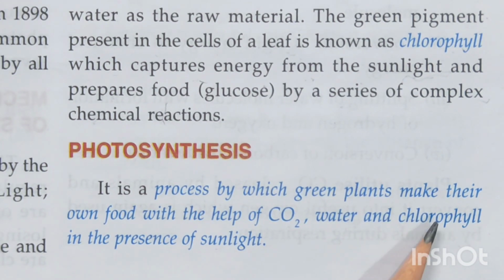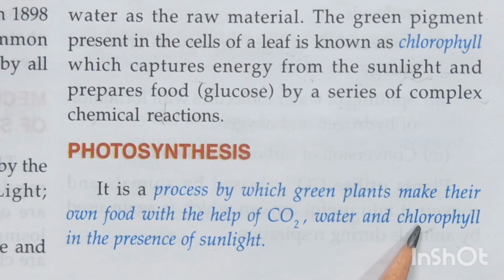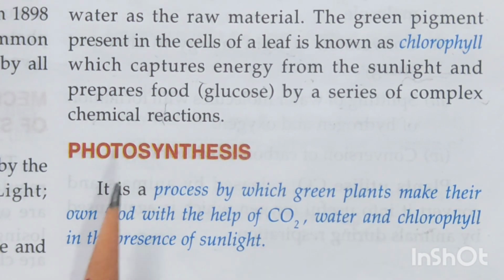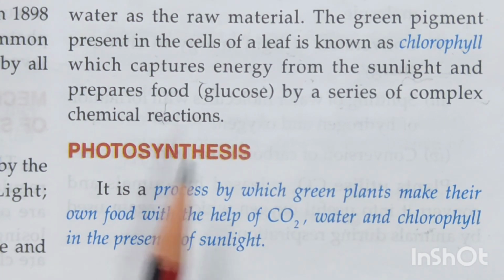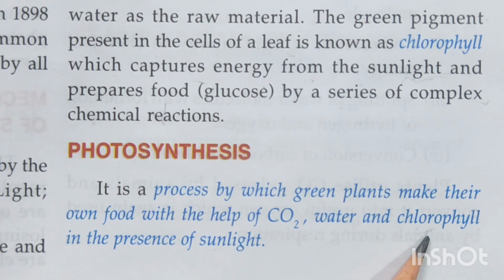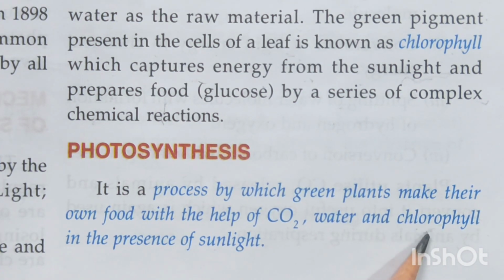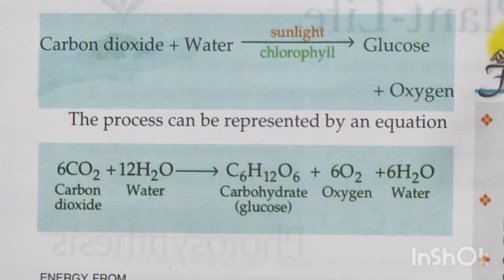Now, because chlorophyll is also required, children, that is why we say that photosynthesis is done by the green plants, because this chlorophyll is actually green in color and it is present in the cells of the leaves.